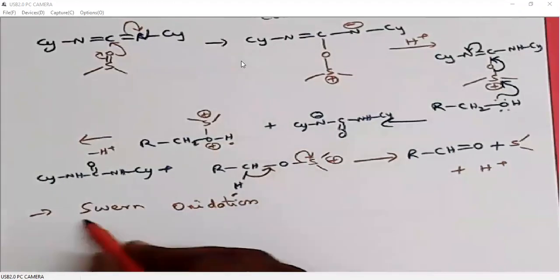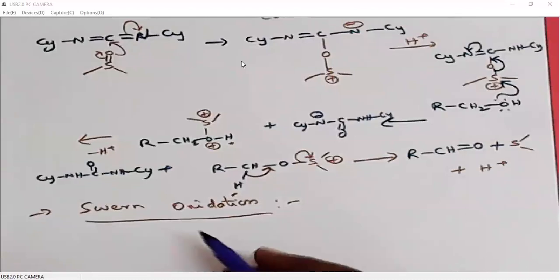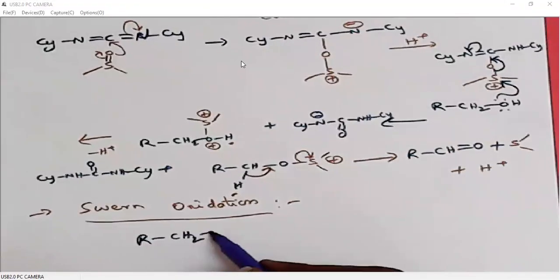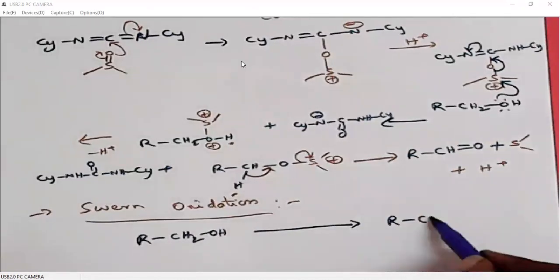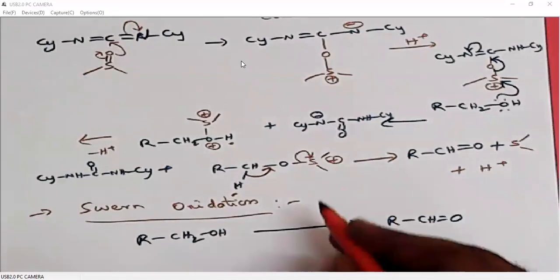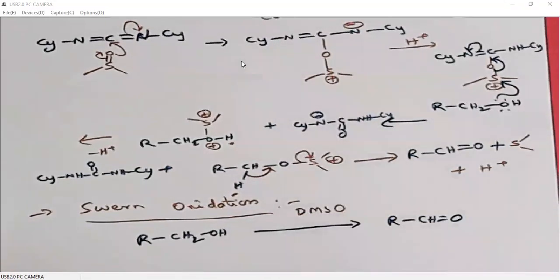What is Swern oxidation? Again, it is the oxidation of alcohol to a carbonyl. If it is a primary alcohol, it will be converted to aldehyde. If it is a secondary alcohol, it will be converted to ketone. Then the reagents: like Moffat oxidation, Swern oxidation also is a DMSO oxidation.